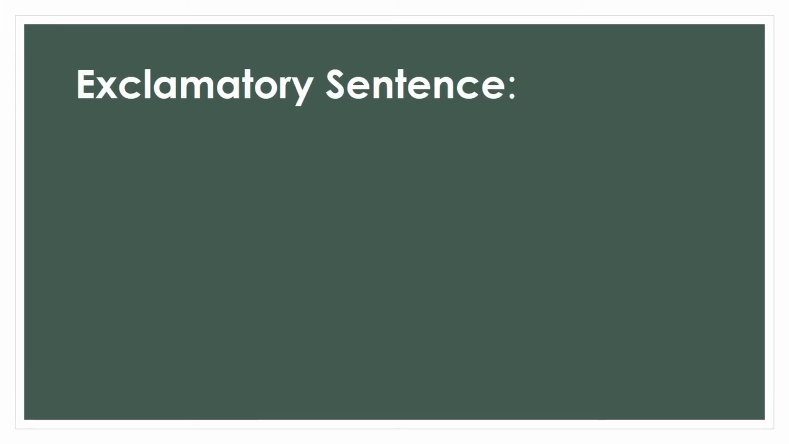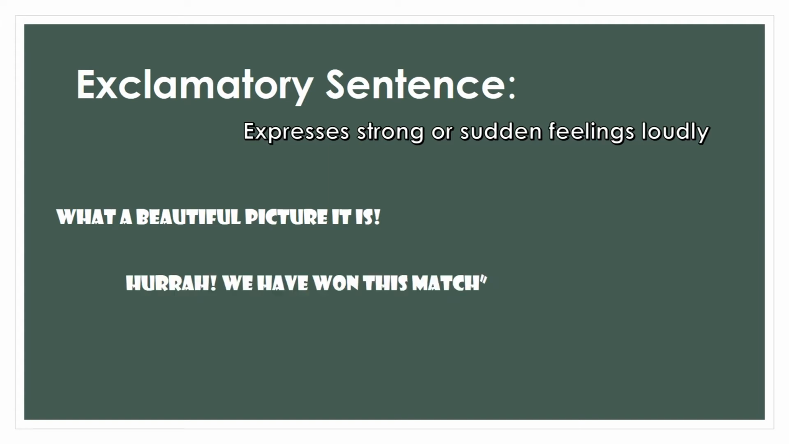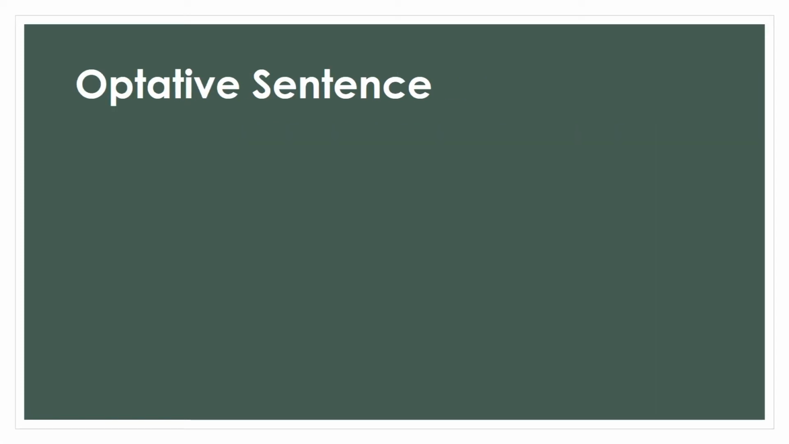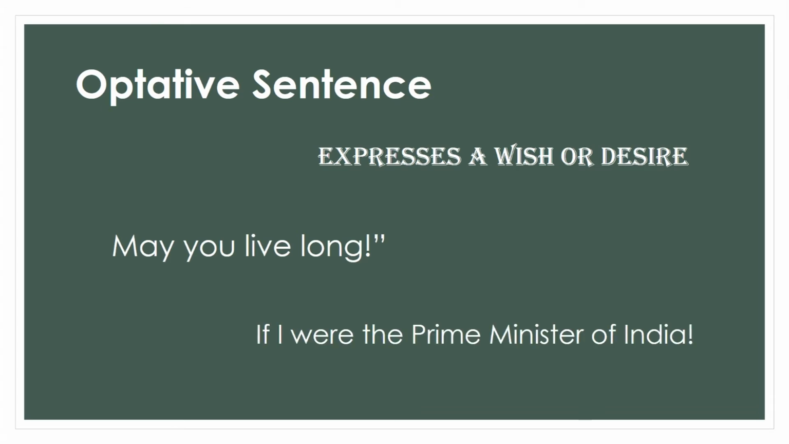Next type is exclamatory sentence, a sentence which expresses strong or sudden feeling loudly. For example, what a beautiful picture it is. Hooray, we have won this match. And how sad it is. And the last type is optative sentence. It is a type of sentence which expresses a wish or a desire. For example, may you live long. If I were the Prime Minister of India.